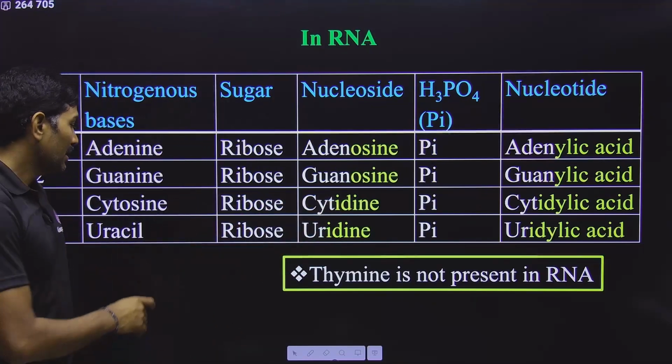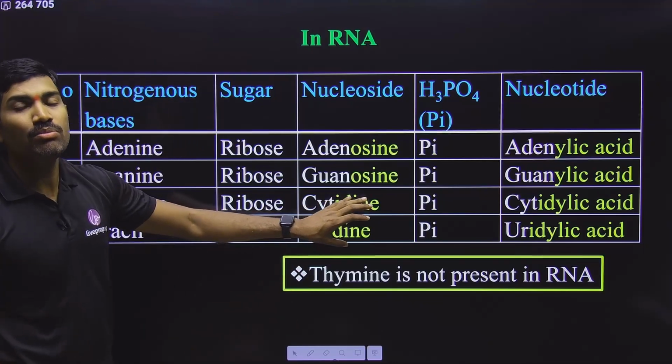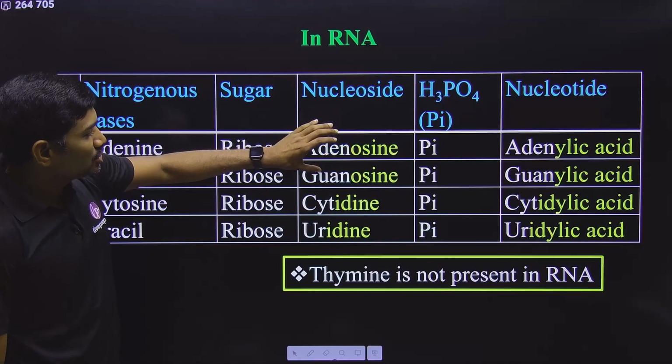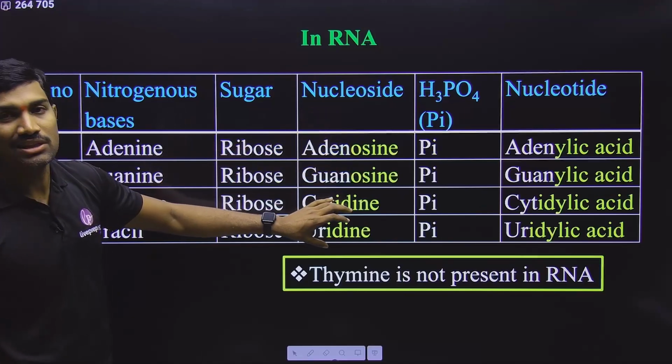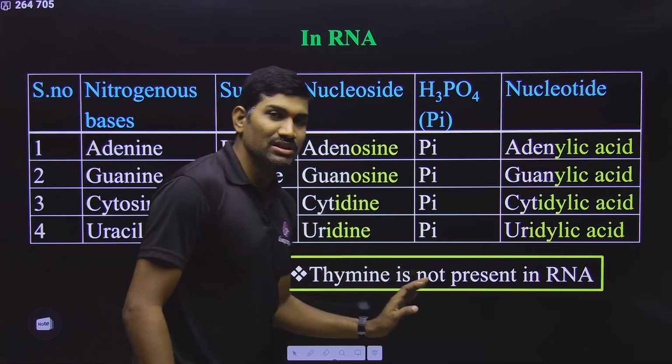-idine is coming. And then uracil plus ribose is uridine, because these two are pyrimidine type. Okay, these two are purines, and these two are pyrimidines, with their corresponding nucleosides. In this way, nucleosides are formed.